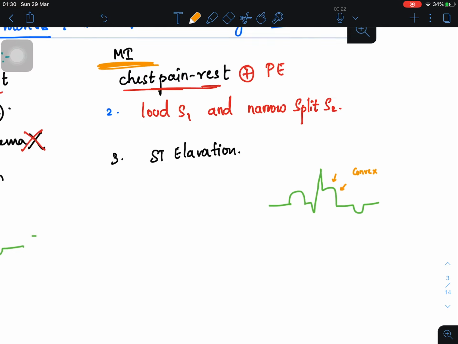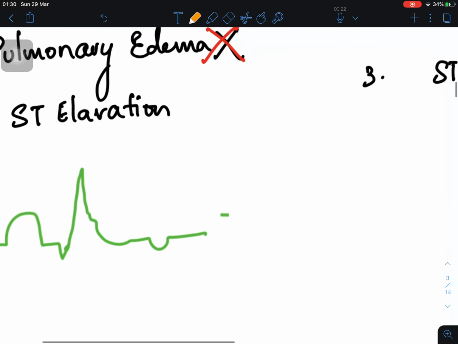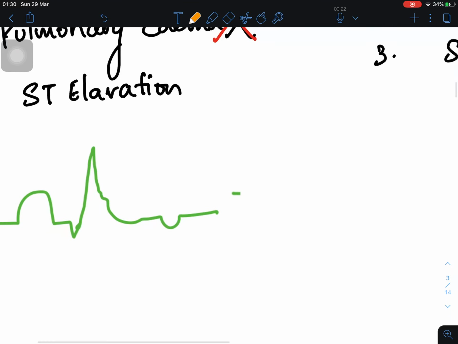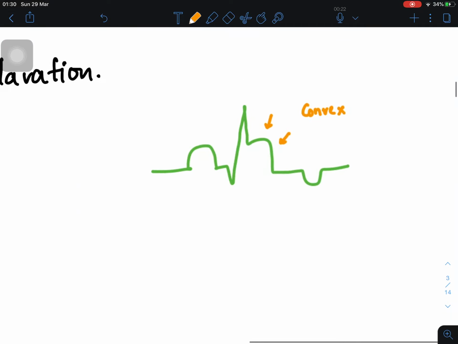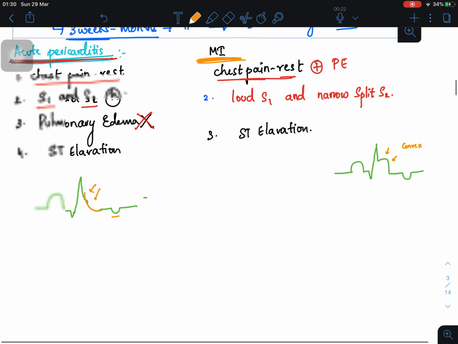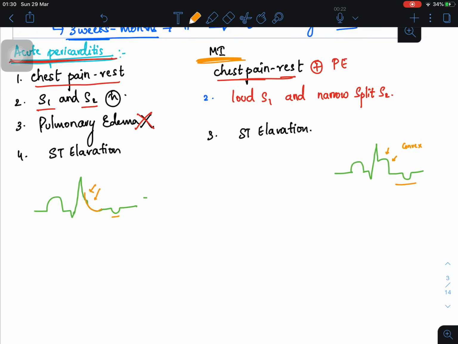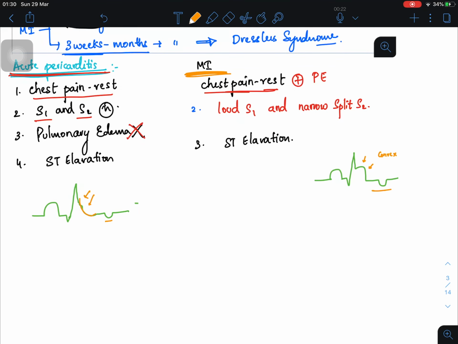Now look here, in case of myocardial infarction, when you look at the ST elevation, it is convex. But when you look at acute pericarditis, here also you have ST elevation, but the ST elevation here is concave, right? And a T wave inversion. Here also you have the T wave inversion, that is another thing. But the ST elevation in acute pericarditis and MI is different. One is convex and another one is concave. Okay, so this is how you differentiate acute pericarditis from myocardial infarction.